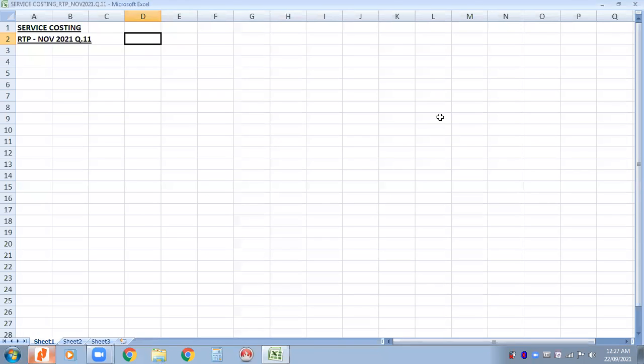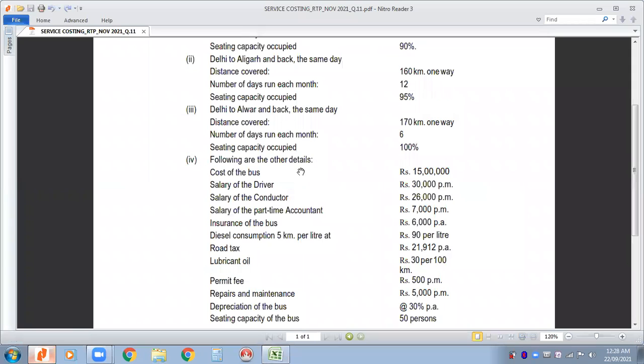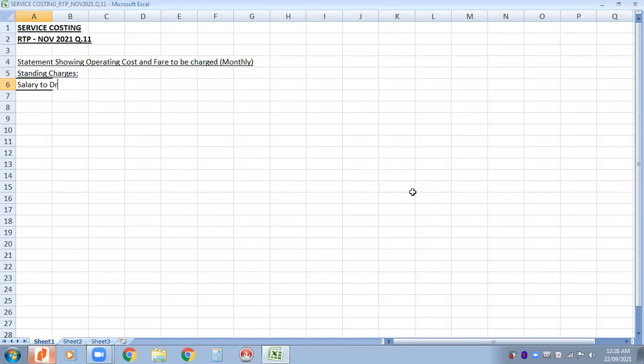Okay. So how do I go about this? Statement showing operating cost and fare to be charged. Since the schedule is given for 1 month, we'll be preparing on a monthly basis. As I said, first you have to take up all the fixed nature costs, which are popularly called standing charges in this chapter. So let us take one by one all the expenses which are of fixed nature. Salary of the driver. So salary to driver is 30,000 per month. Then we have salary of the conductor.